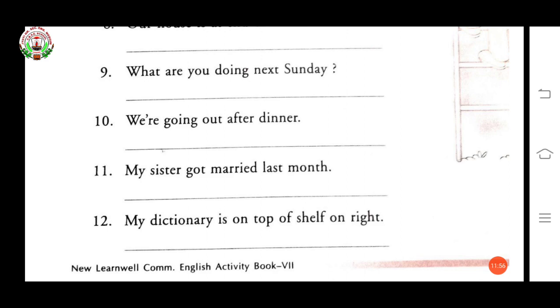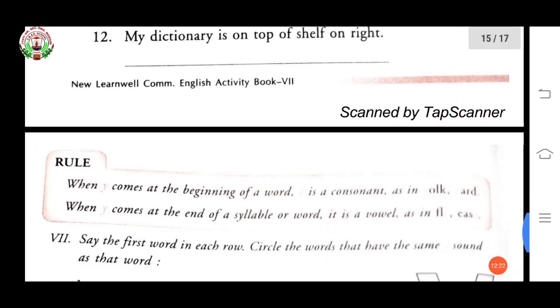My dictionary is on top of shelf on right. So, my dictionary is on the top of the shelf on the right. Means three places we have to put the. My dictionary is on the top of the shelf on the right. Okay. Now come to next exercise.